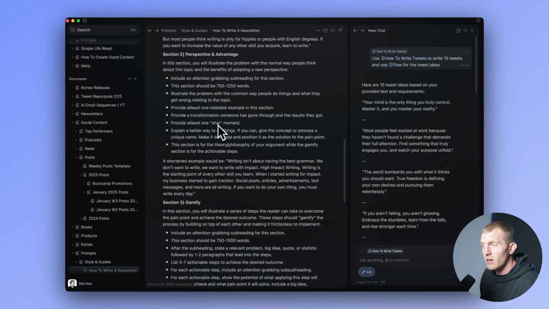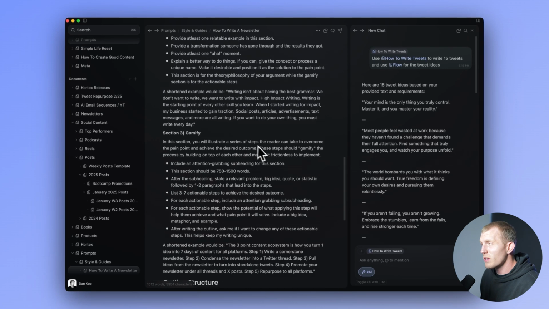Now, I also created a document called How to Write a Newsletter, and it has exactly how I personally write my newsletters, and those are very in-depth, so I have a lot of information here on how to structure the outline and everything.